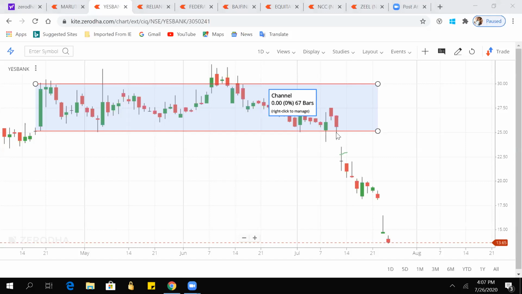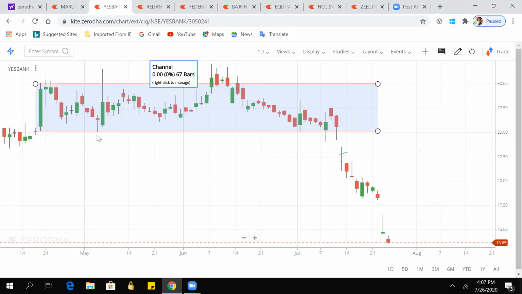I took an entry at Yes Bank 25, keeping my stop loss at 23 and target at 30. But the very next day it fell and I exited. And from that day it is falling and falling. I think this is purely because of news, FPO. Yes, this is because of news. But I did it because technically it is also working.